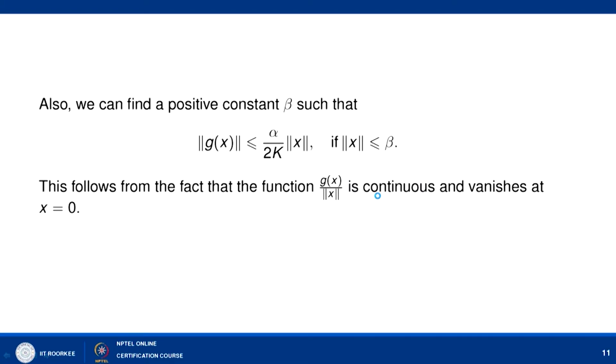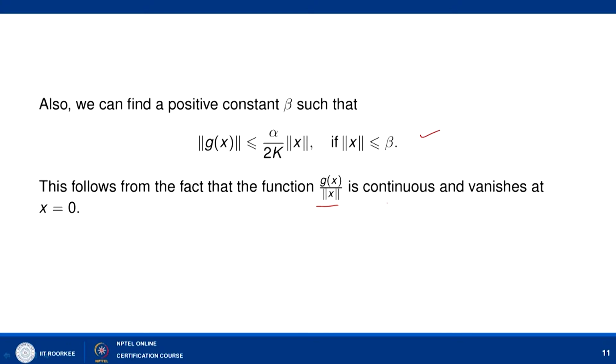So here we also use the following: we can find a positive constant beta such that the norm of g(x) is less than or equal to some constant into norm of x, if the norm of x is less than beta. This follows from the fact that g(x) upon norm of x is continuous and vanishes at x equal to 0. So how can we obtain this?